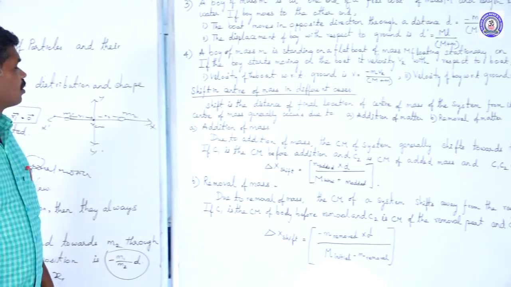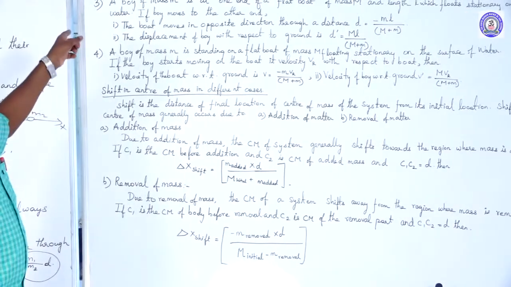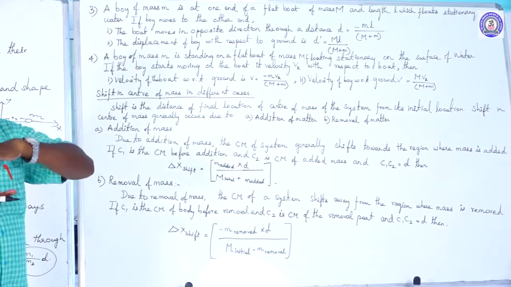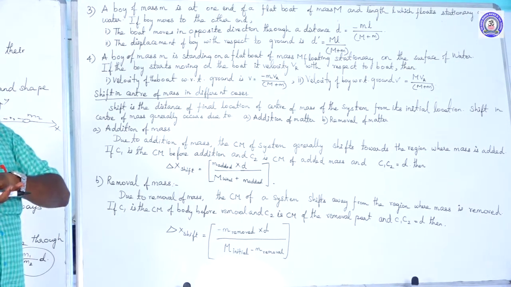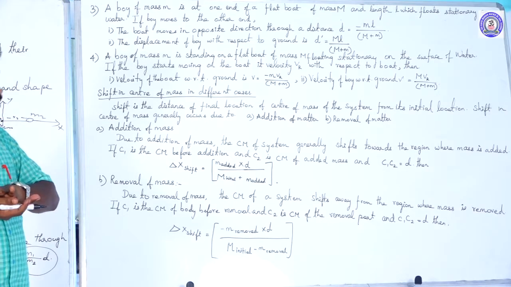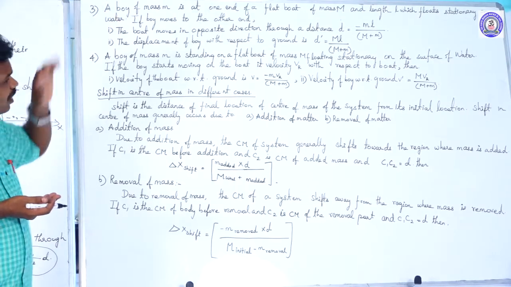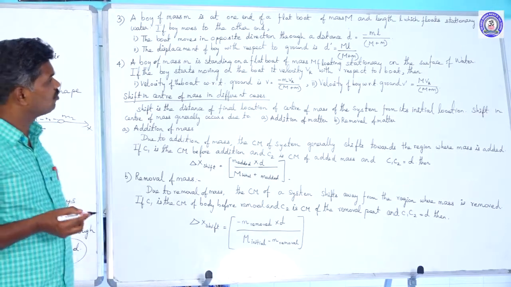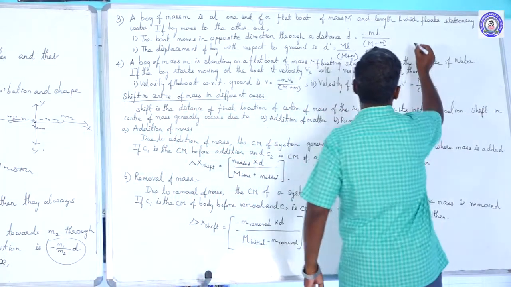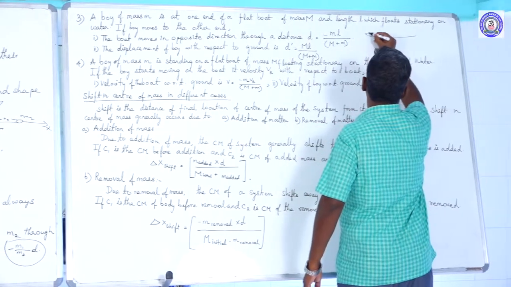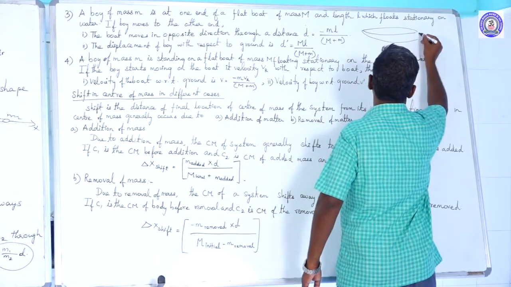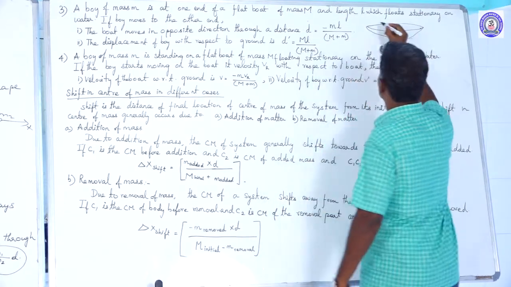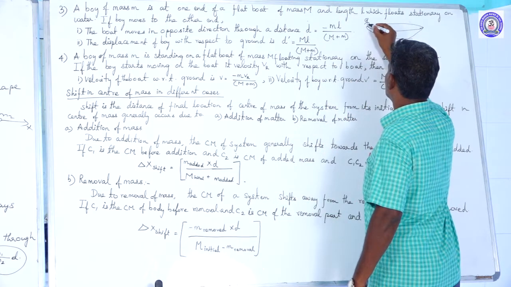Another point: a boy of mass small m is going to stand on the horizontal flat surface of a stationary boat. The boat has a mass capital M and a length L. We have a still boat in the water, and the boy is standing here.